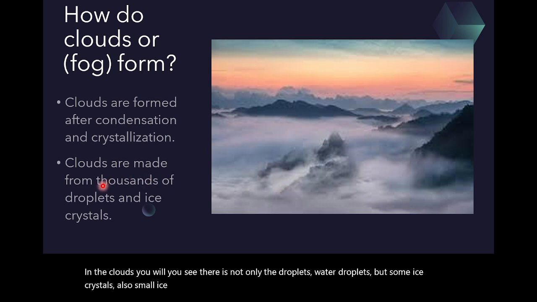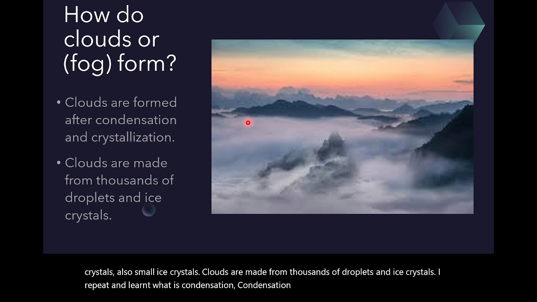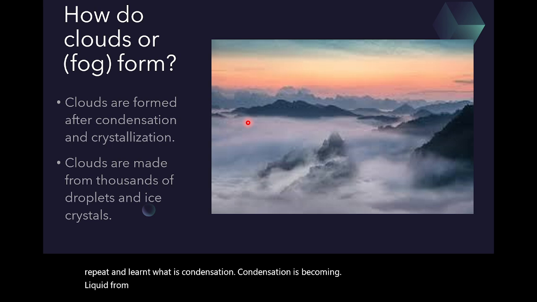Clouds are made from thousands of droplets and ice crystals. I repeat, we learned what condensation is. Condensation is becoming liquid from gas, and crystallization is becoming solid from liquid.